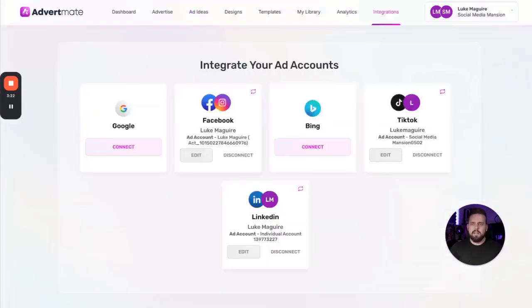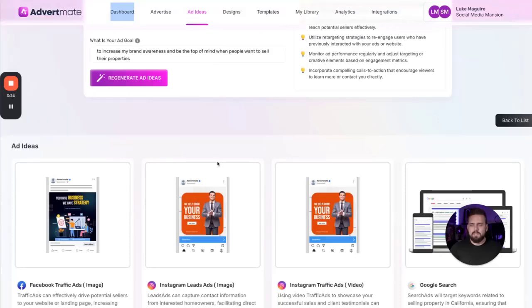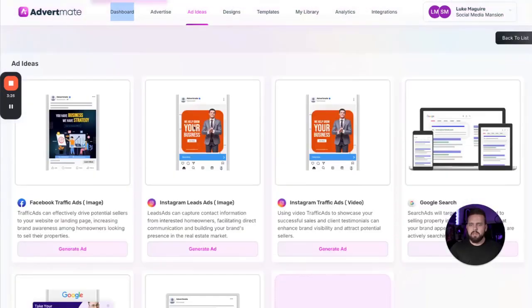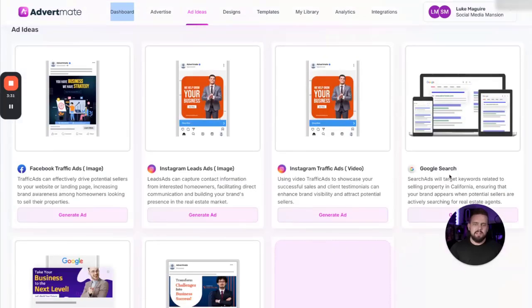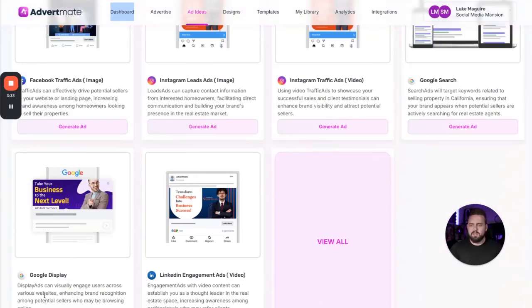Now, jumping back here, it'll show us that the best platforms for this first one about selling property, it recommends doing Facebook image ads, Instagram lead ads, Instagram traffic ads, Google search, and Google display ads, and LinkedIn engagement ads, right? So this is what the AI has decided. These are the best type of ads that you could run out of all of them for this offer.